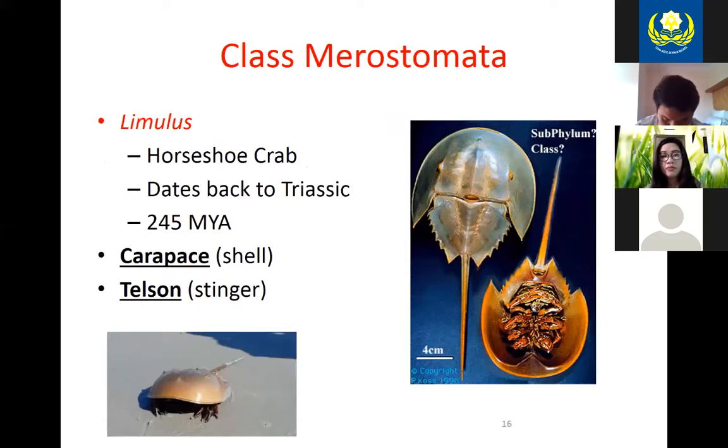This is class Merostomata. They have been found in the fossil record all the way back to the Triassic period, 245 million years ago. They are covered by a carapace, and it's very large, and it has that characteristic rounded look. And then the long tail is called the telson, and that happens to be a stinger for them. And that's one of their defense mechanisms.